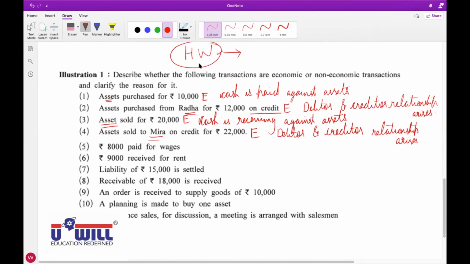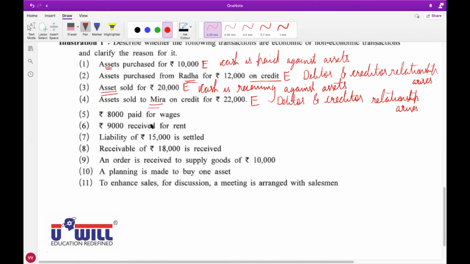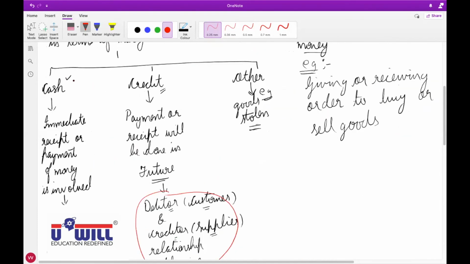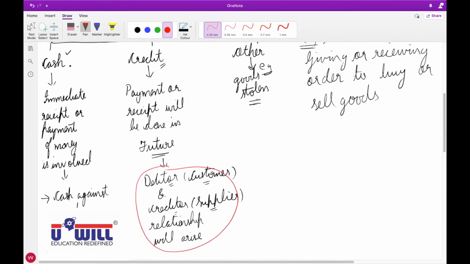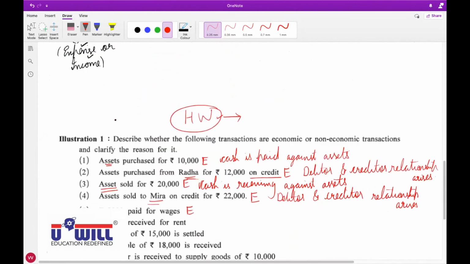Okay. Next, mute yourself. Raise your hand. 8,000 paid for wages. Yashvi D. Patel, unmute yourself. Economic. And cash or credit or other? Cash. In cash, is it cash against goods or assets or services?